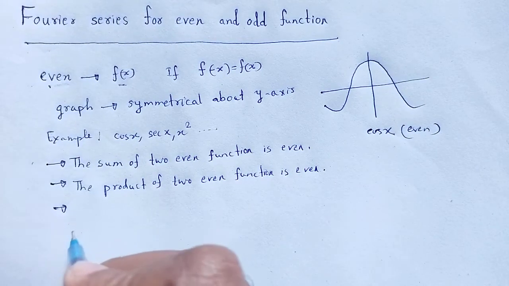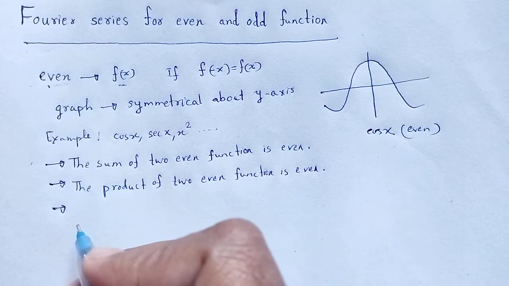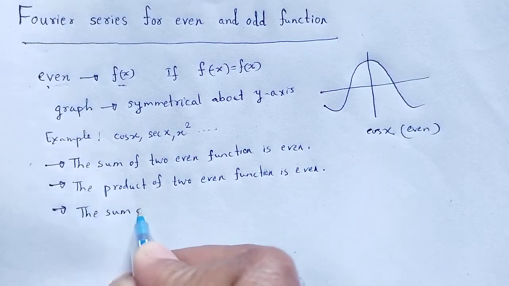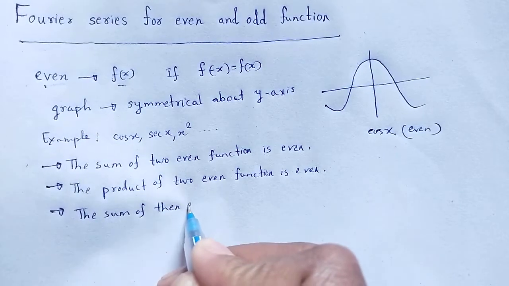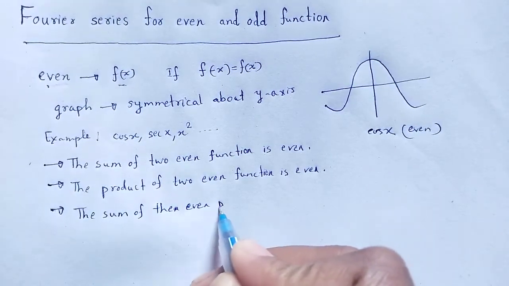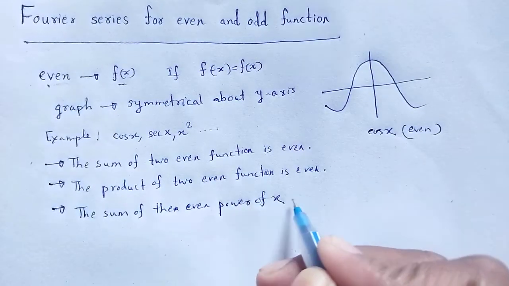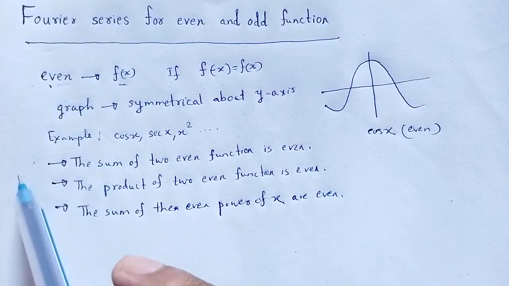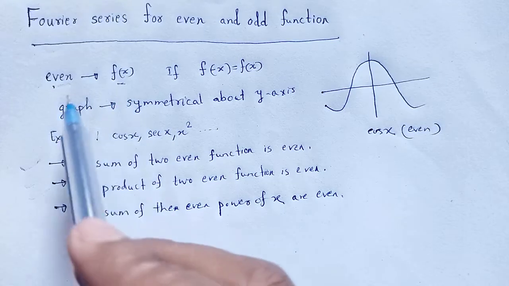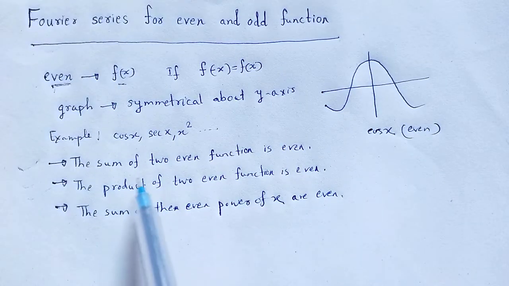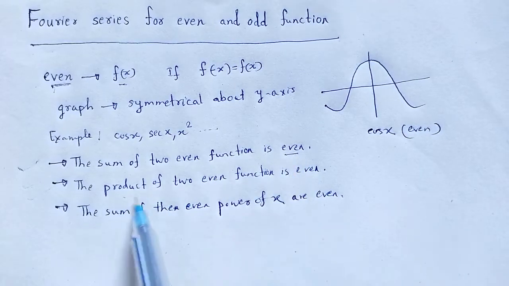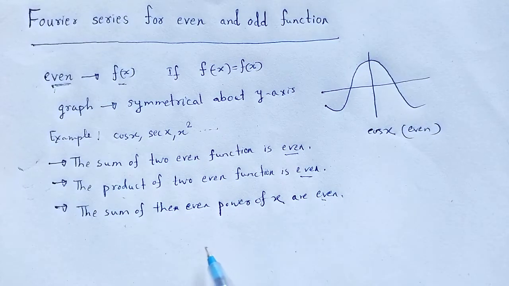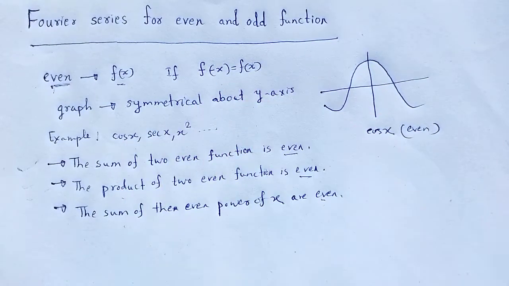Again, the sum of the even power of x is also even. These are some possible situations in the case of even functions: the sum of two even functions results in even, the product of two even functions is even, and the sum of the even powers of x is also even. That is related to even function.